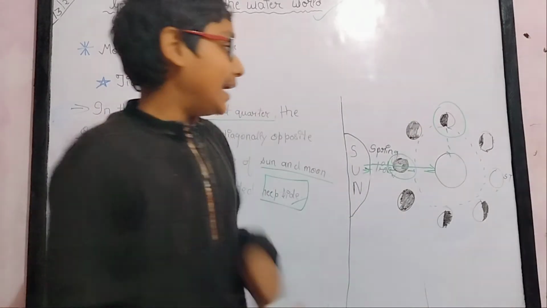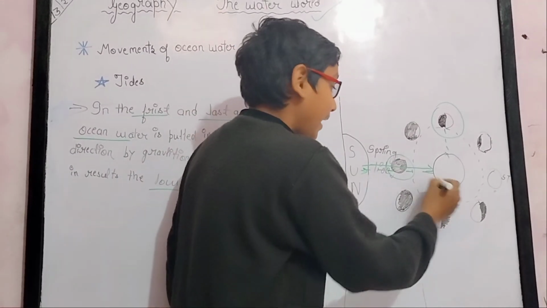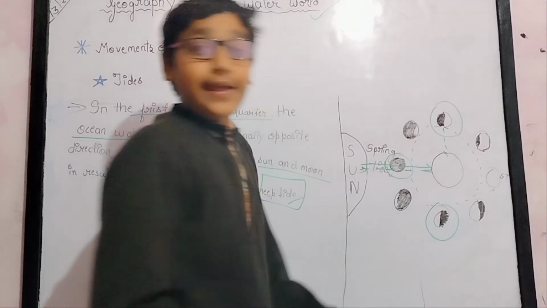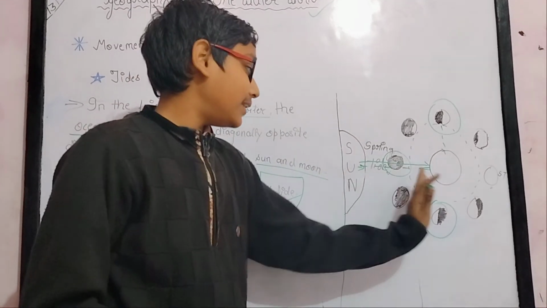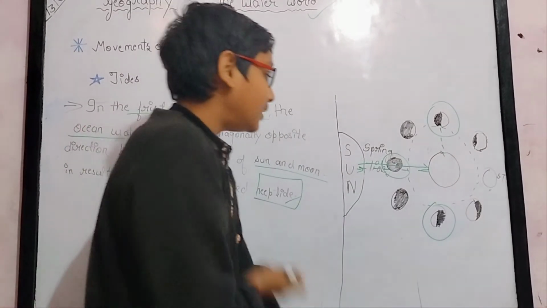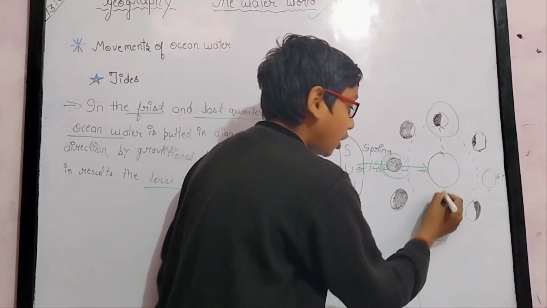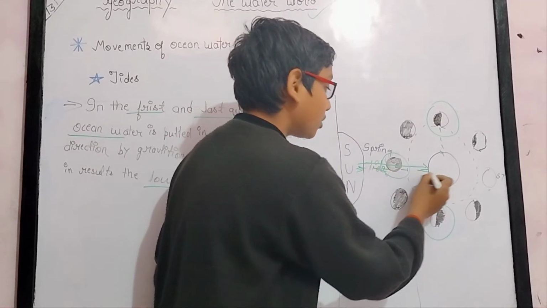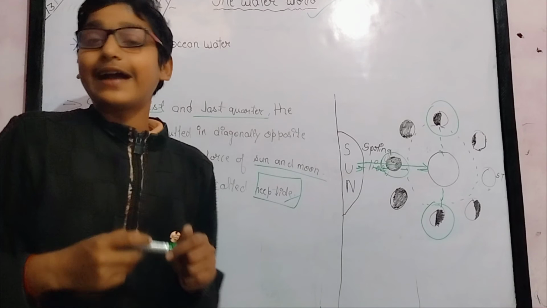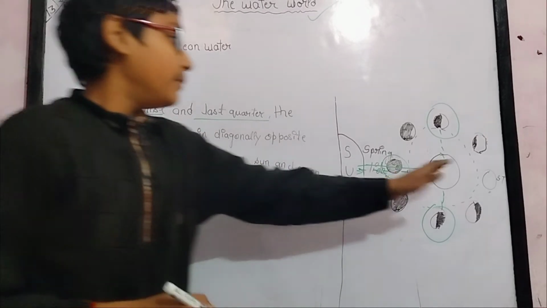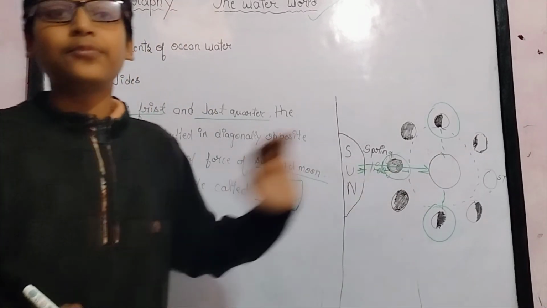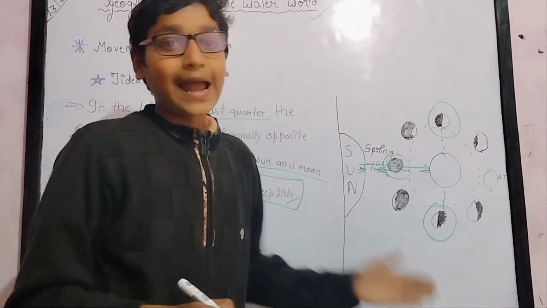It is also like this, in this position when the moon is in half. The moon pulls the water towards itself, and the sun also pulls the water towards itself. So the water can't go anywhere because of both gravitational forces pulling. So the water stays at its place.